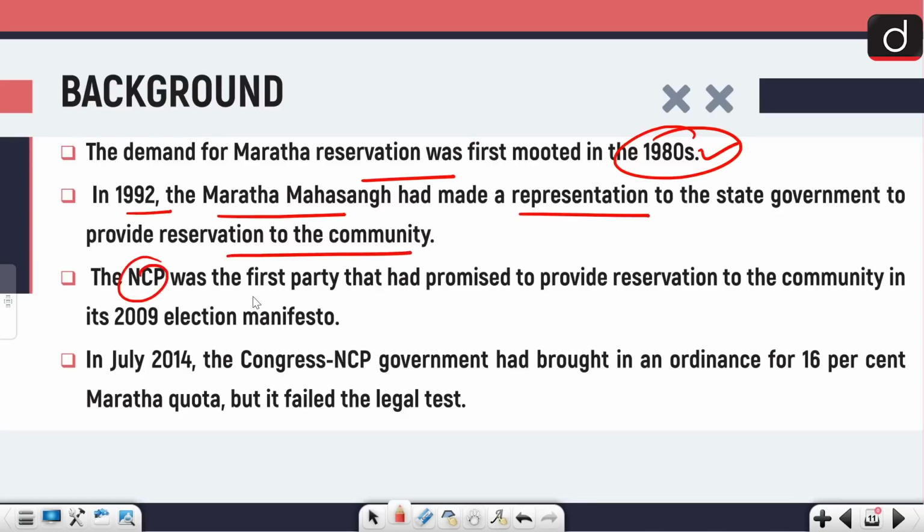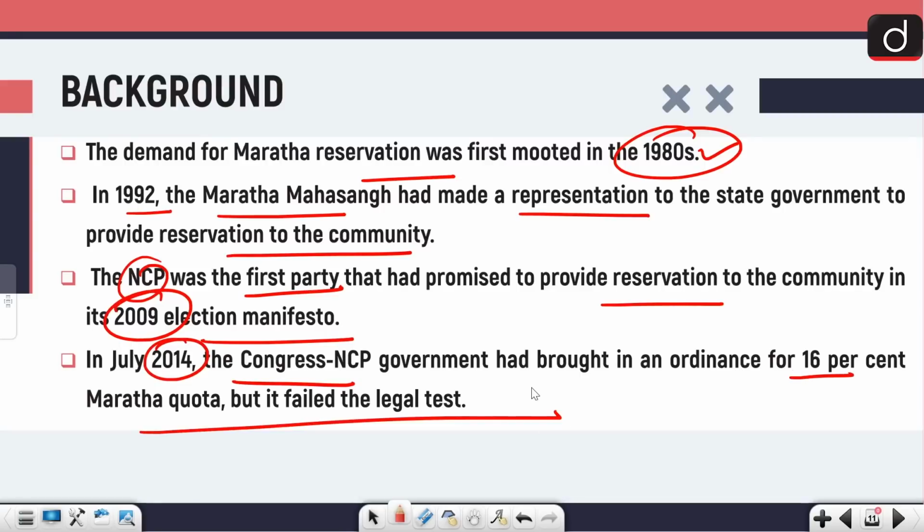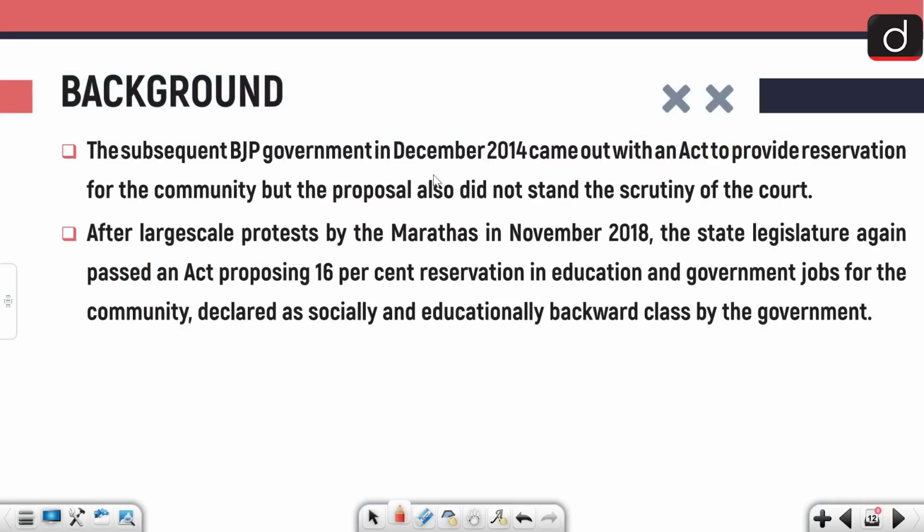The NCP was the first party that promised to provide reservation to the community in its 2009 election manifesto. In July 2014, the Congress-NCP government brought in an ordinance for a 16% Maratha quota, but it failed the legal test. The subsequent BJP government came out with an act to provide reservation for the community, but the proposal also did not stand the scrutiny of the court.